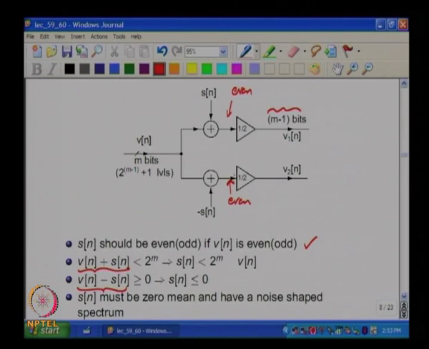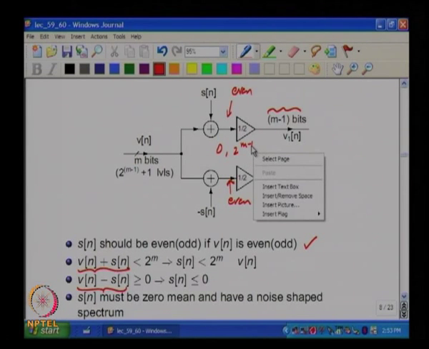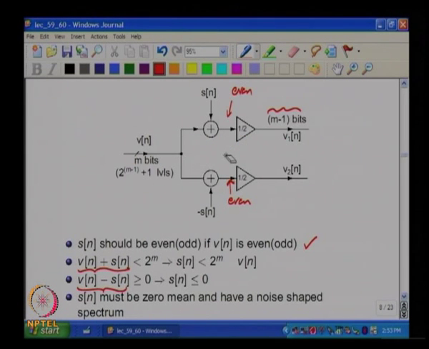So, these numbers must lie between 0 and 2 to the m minus 1.